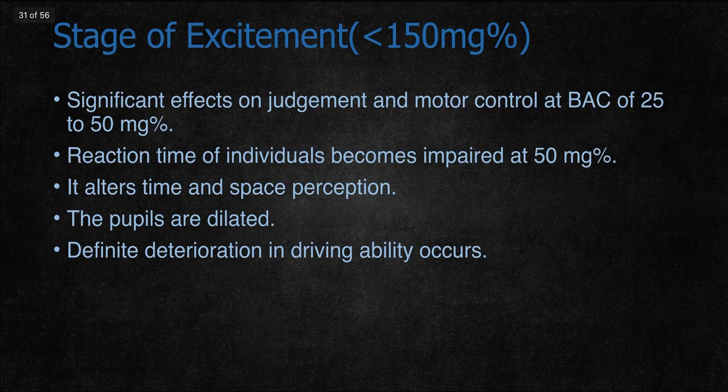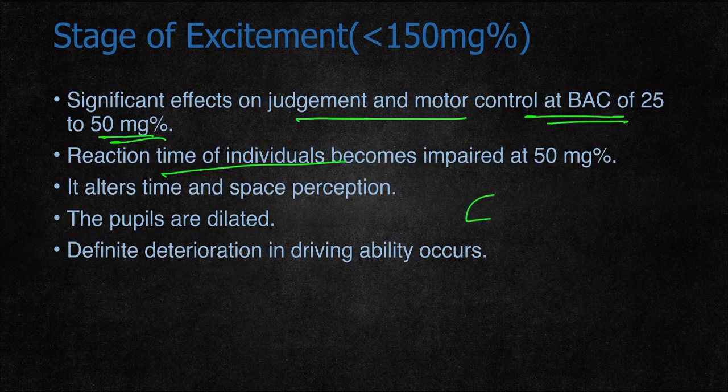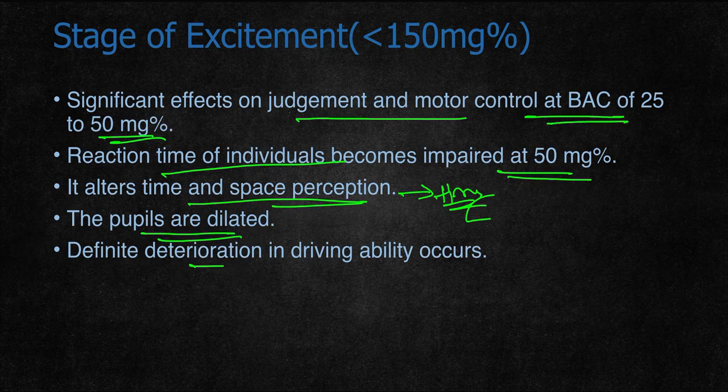Then loss of judgment and motor coordination control occurs at 25 to 15 mg/%. The person is unable to judge anything. Reaction time becomes impaired at 50 mg/%. It alters the perception of time and space. The person is unable to understand the time or where he is. Then the pupils become dilated. There is definite deterioration in driving ability at around 15 mg/%. The person is not able to drive properly because of lack of reaction time.